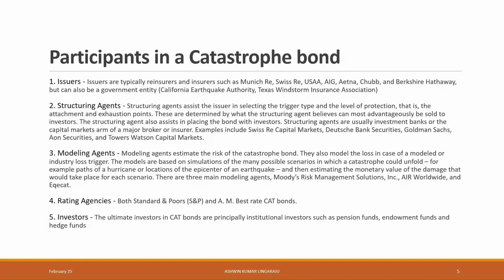Catastrophe bond participants. Issuers, structuring agents, modeling agents, rating agencies, and investors are the participants. Issuers are typically insurers and reinsurers but can also be government agencies. Structuring agents assist the issuer in selecting the trigger type, which we will discuss in the upcoming slides, and level of protection, that is attachment and exhaustion points. They also assist in placing the bond with investors.